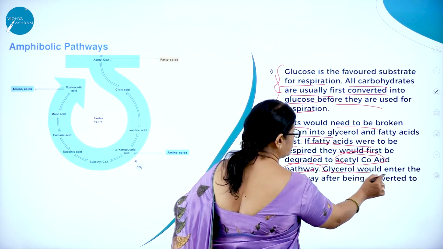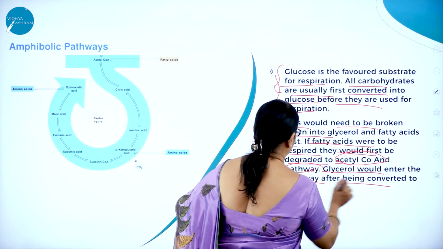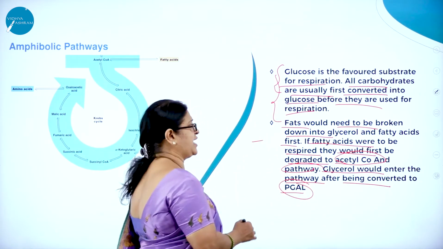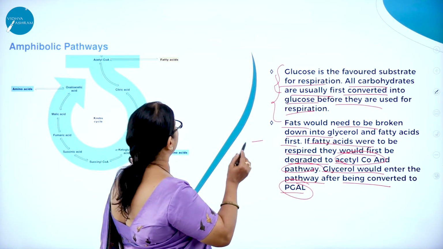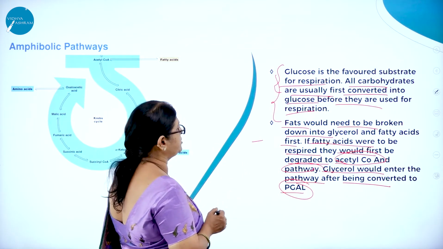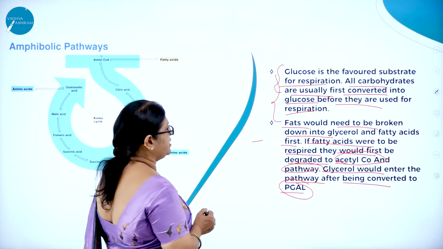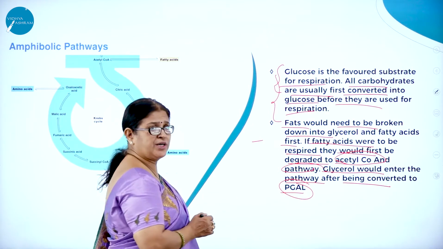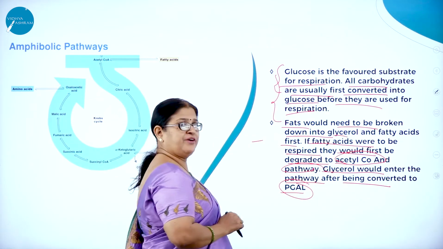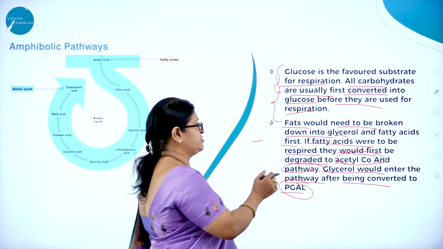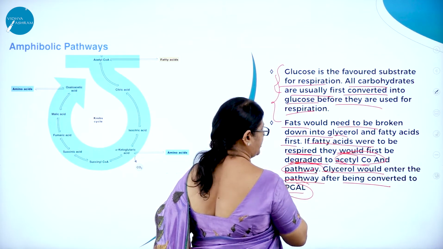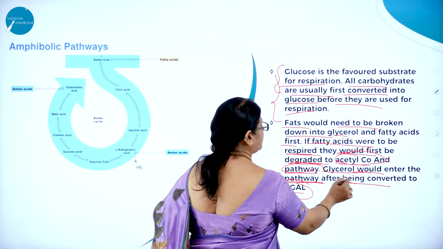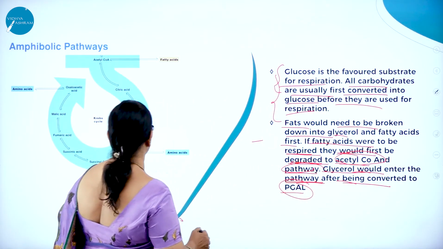So glycerol would enter the pathway after being converted to PGAL, phosphoglyceraldehyde. So glucose is the favored substrate for respiration. All carbohydrates are usually first converted into glucose before they are used for respiration. So fats would need to be broken down into glycerol and fatty acids first.